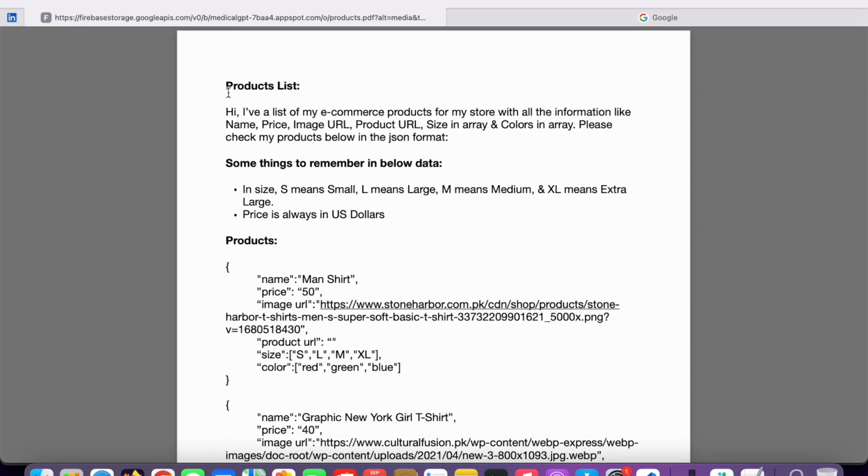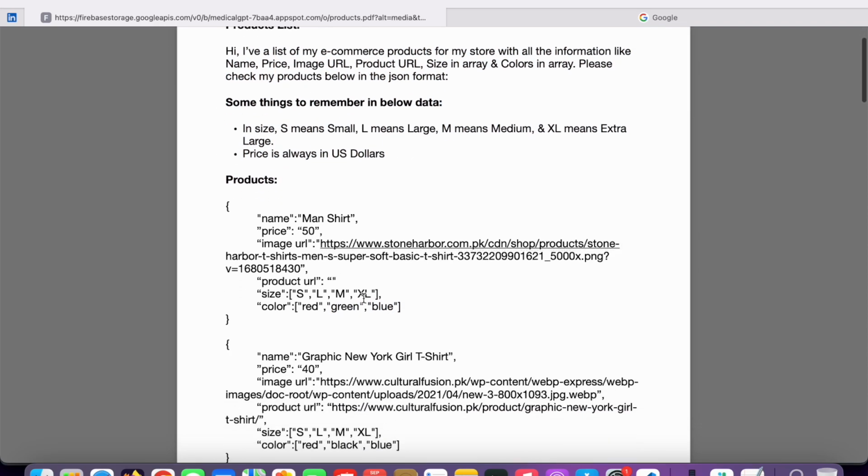I also passed some instructions in the writing. When I was writing in the Word document, I passed these instructions, like what is meant by small, medium and large, these notations. It's just for ChatGPT, or the chatbot, to understand the data better.